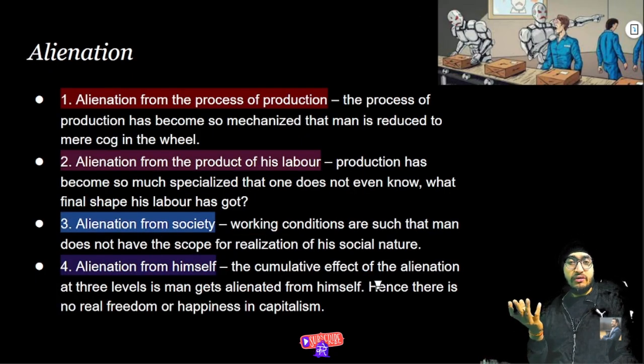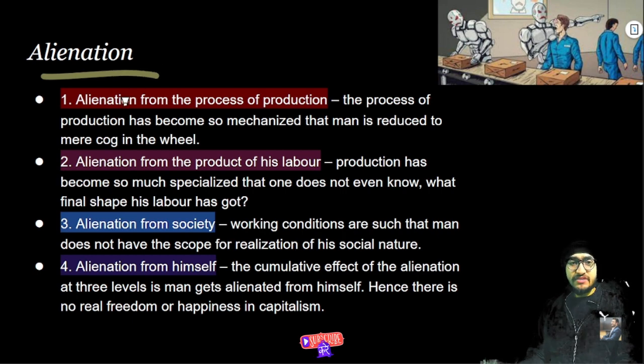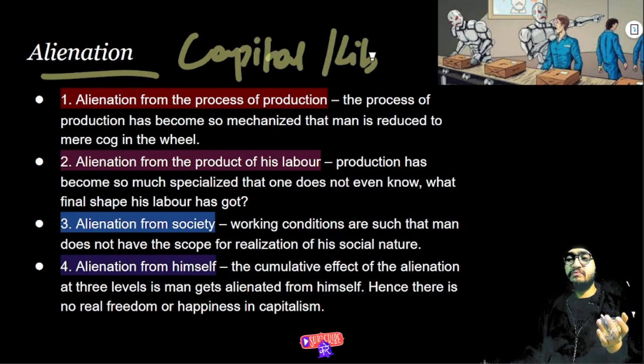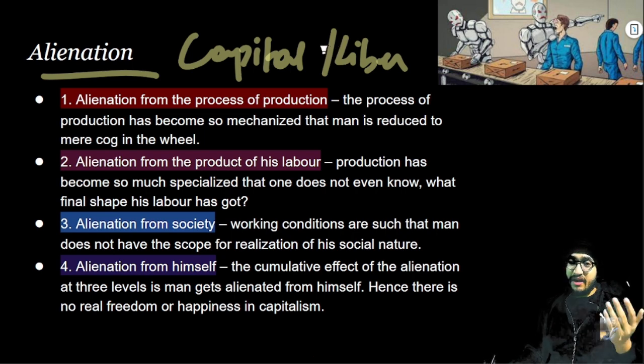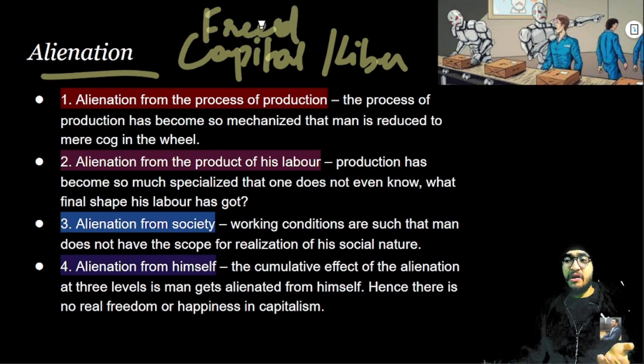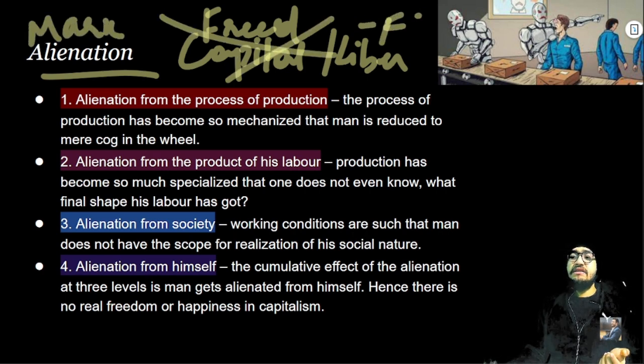The last consequence of the contradiction is alienation. As we have already discussed alienation in the previous lecture, the basic idea is there. When we talk about capitalism and liberalism, the notion of freedom that comes to our brain is that people have all the material resources to satisfy their needs. That is the capitalist notion of freedom. But according to Marx, it is a false consciousness.